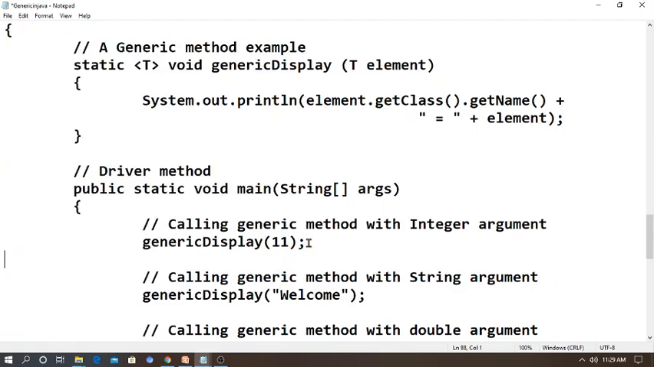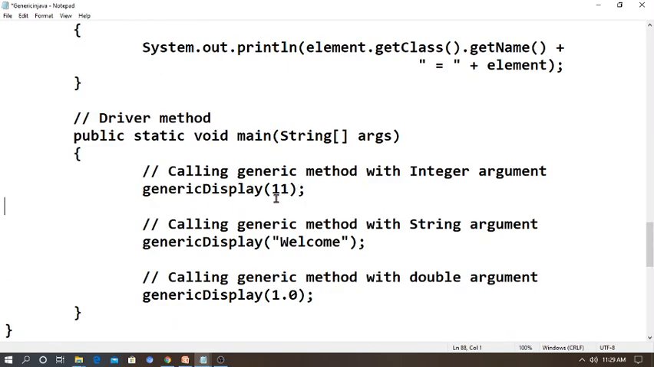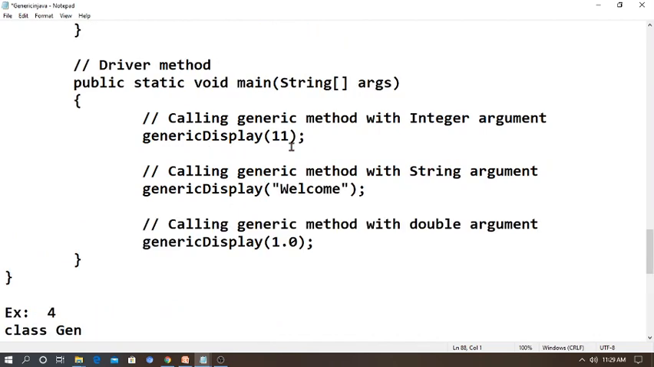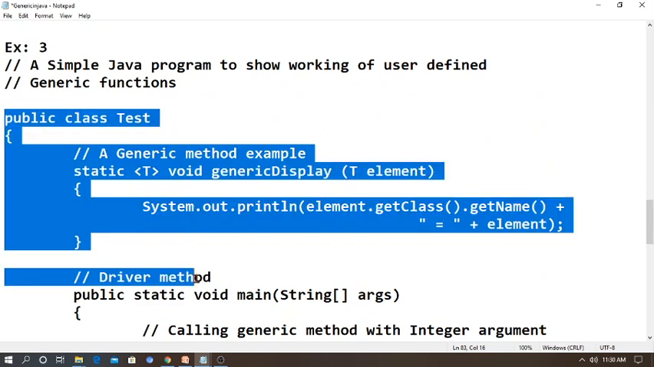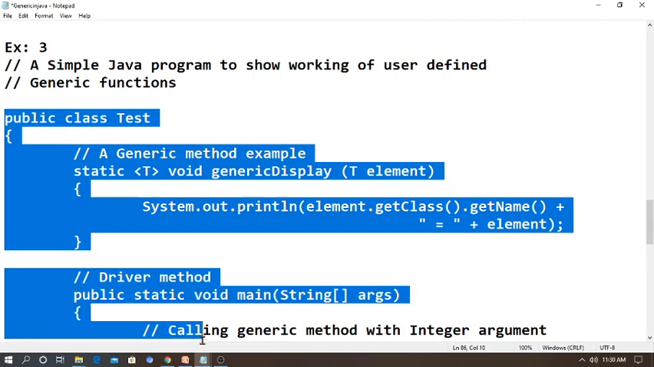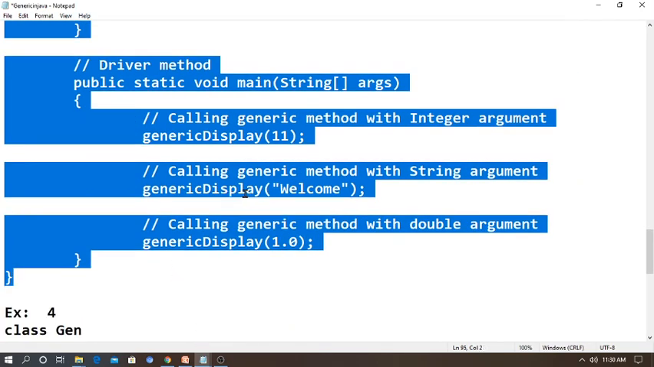If you want to call the generic method with an integer argument, I can use genericDisplay of 11. Then I am giving another one with a string argument, so genericDisplay of welcome. Then calling the generic method with a double argument, so I am giving 1.0. So when I give it like this, what happens? One time the value passes to genericDisplay, another time welcome passes to genericDisplay, and another time the 1.0 value passes to genericDisplay. So simple and easy. We are creating the class Test where we are declaring the generic method. After the generic method, we are going to pass the values with the help of the constructor, with the help of these methods.